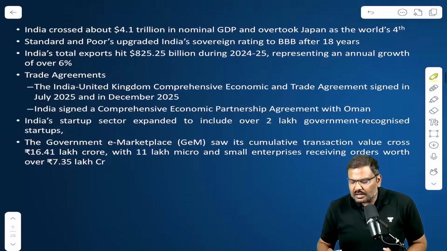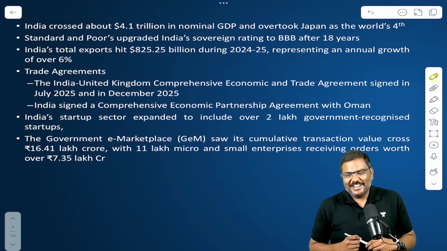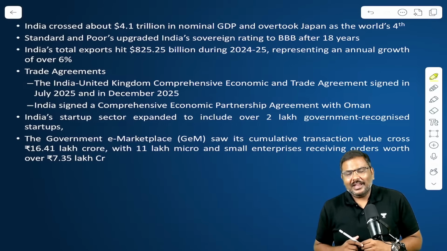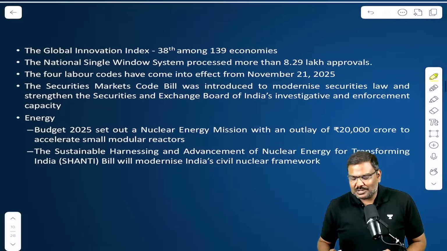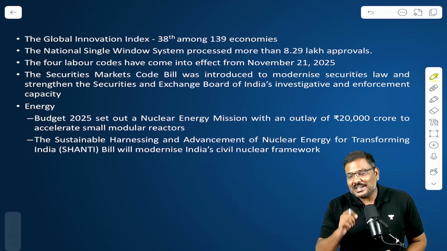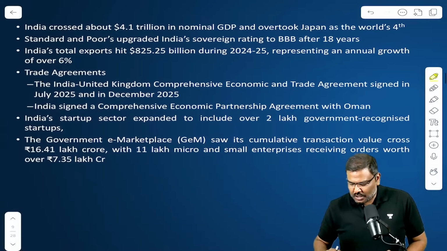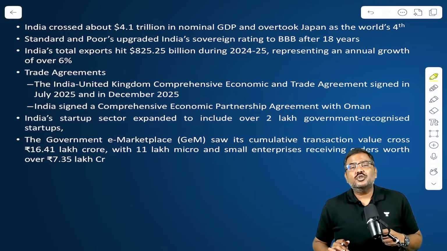What are these particular reforms? This is the list. Please don't panic, by the way. Right? This is not the end of the reforms that have been listed. There is one more slide, by the way. There is one more slide. And before somebody says, sir, you have listed out everything, what should I do?